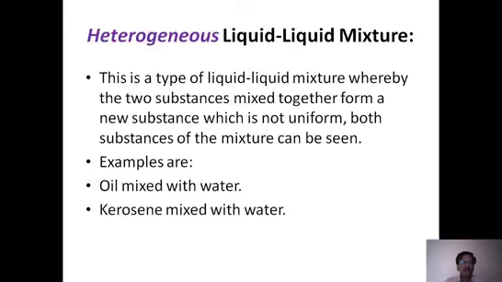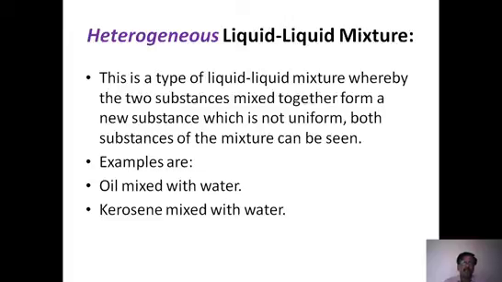And another type of mixture is heterogeneous, which means that they do not mix up. So they are not miscible with each other. This is the type of liquid combination where they do not combine uniformly. For example, oil with water. We know that water and oil generally do not mix up. Both are liquids, but because of their different nature, they do not mix up. That is the reason why it is called heterogeneous. It means they form two different phases. Both are liquid phases, but they are separable.